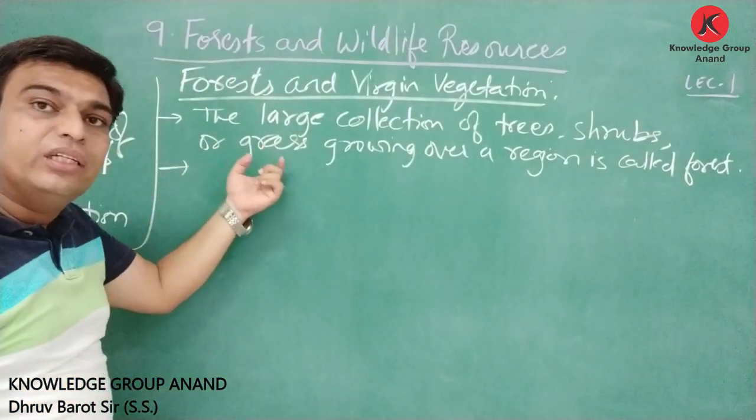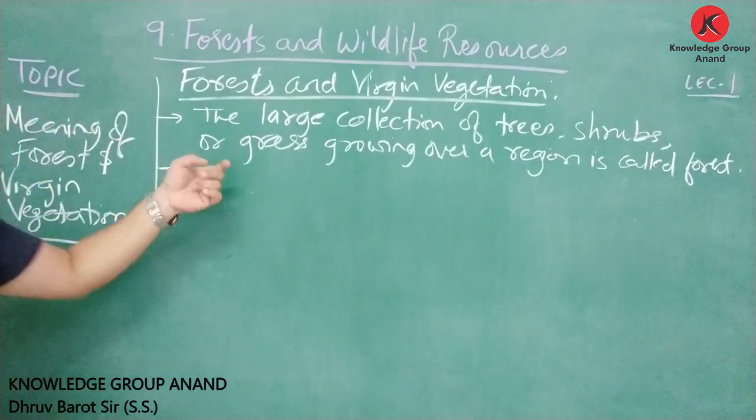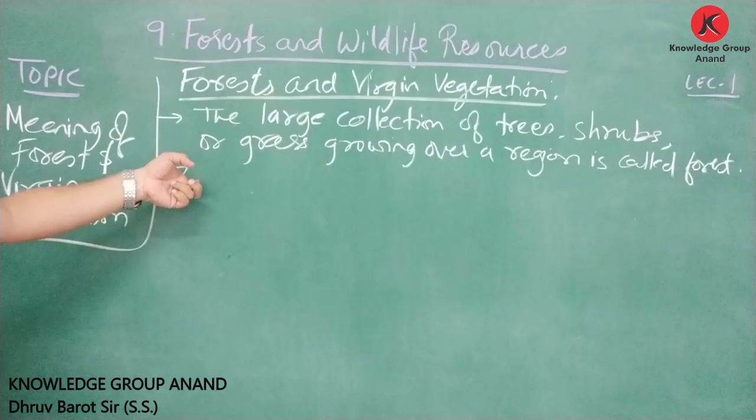Friends, this question can be asked, this definition of forest and virgin vegetation can be asked in 1 or 2 marks. So, clearly understand this.